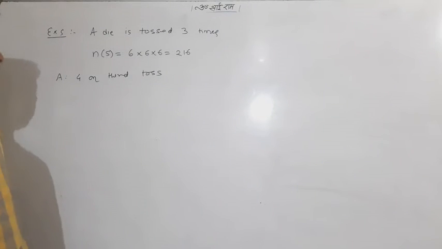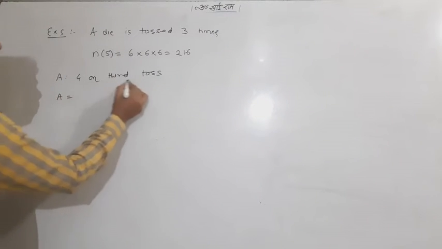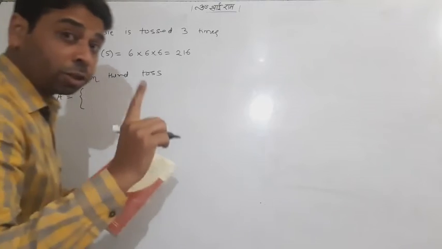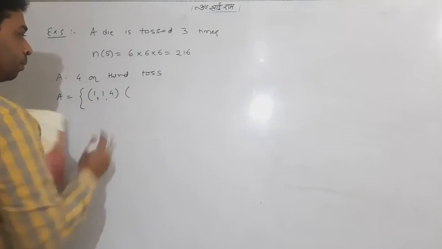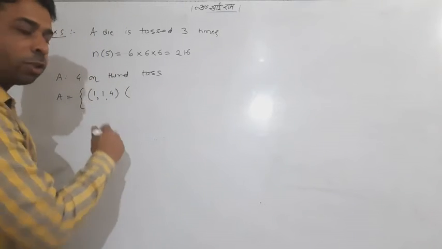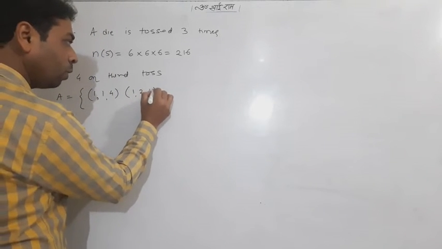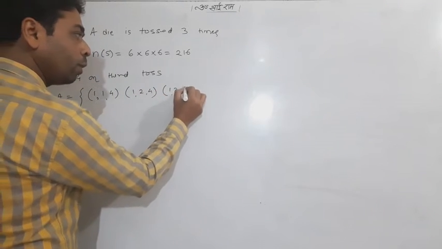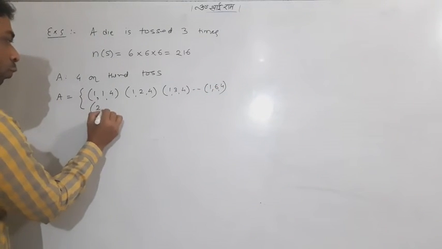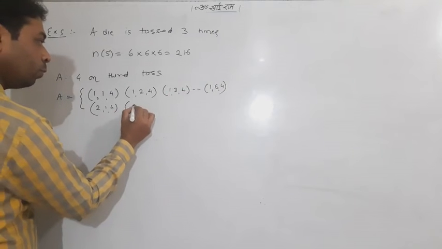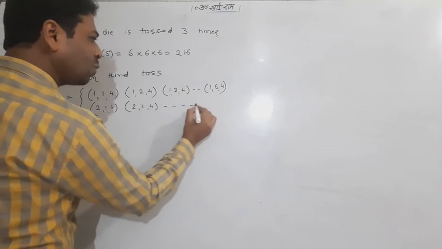First I want to work on A: a 4 on the third toss. Look, I tell you: 1,1,4; 1,2,4; 1,3,4; 1,6,4; like that; 2,1,4; 2,2,4, and so on.